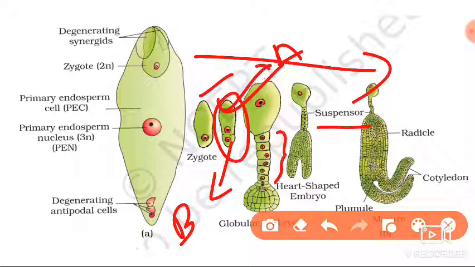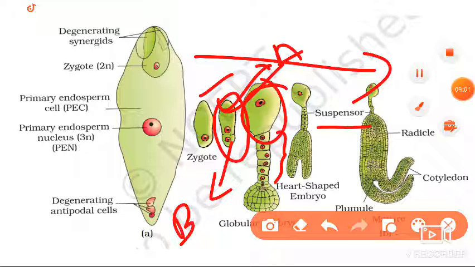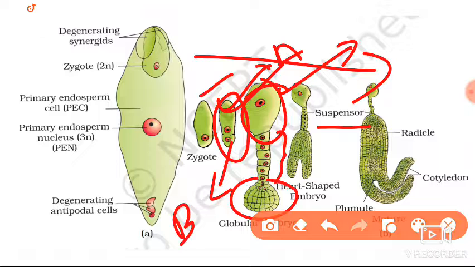And the last cell of the suspensor, you can see here, is another large cell. This large vacuolar cell, which is towards the chalazal end, not the micropylar end, we call the haustorial cell.